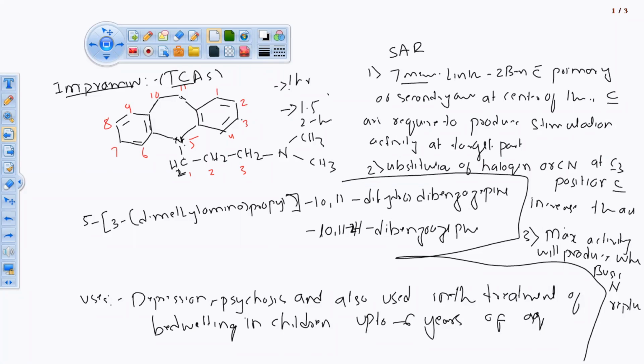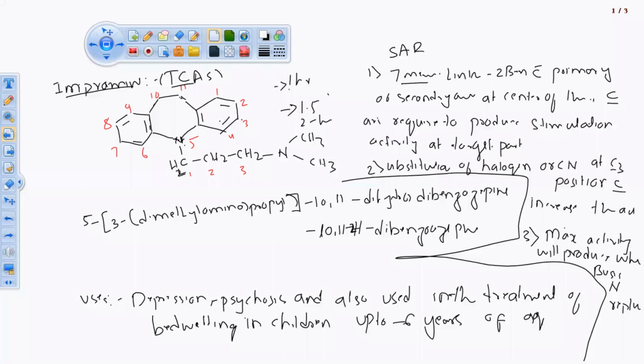But if we want to increase the potency of that drug, then we are going to replace that nitrogen atom with the CH2 group. Okay? So these are the 3 points. The presence of ketone, dimethyl at C10, where is C10? Now the major part here, if there is any substitution here, then these 3 points are enough for imipramine.